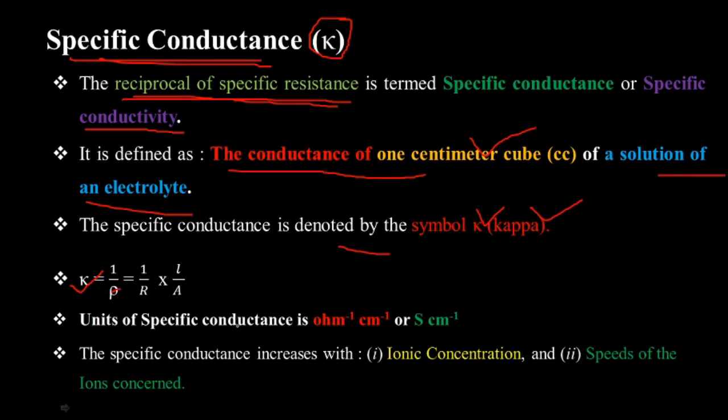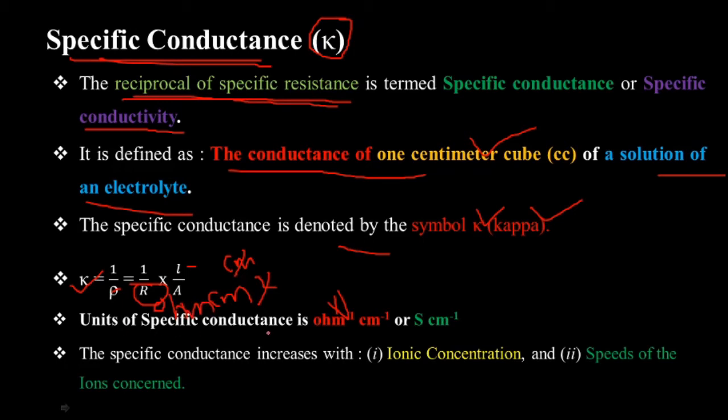The units of specific conductance: putting the units of R, resistance is considered as the ohm. The length is in centimeter, and this area we can write as centimeter square, correct? So centimeter square, and this is the ohm.